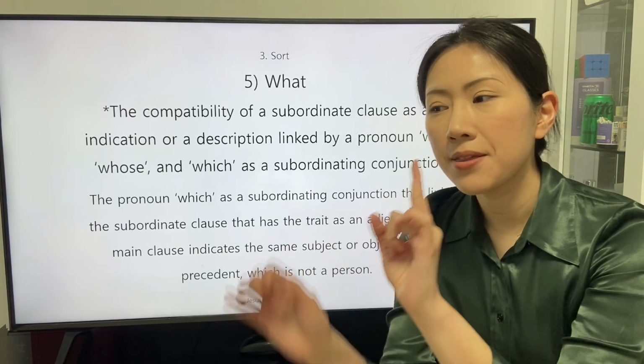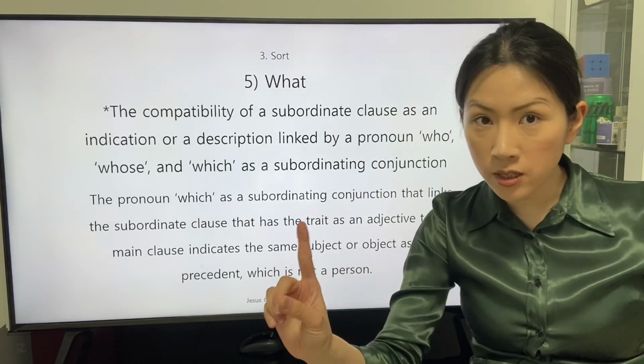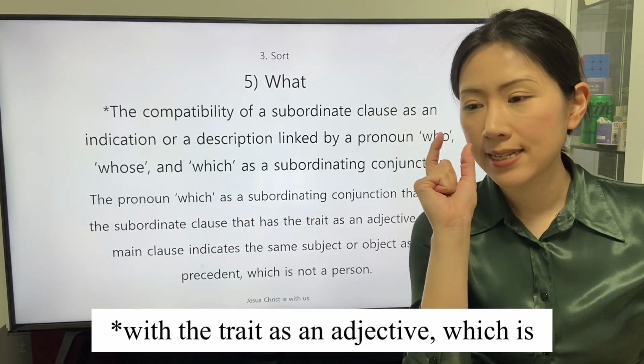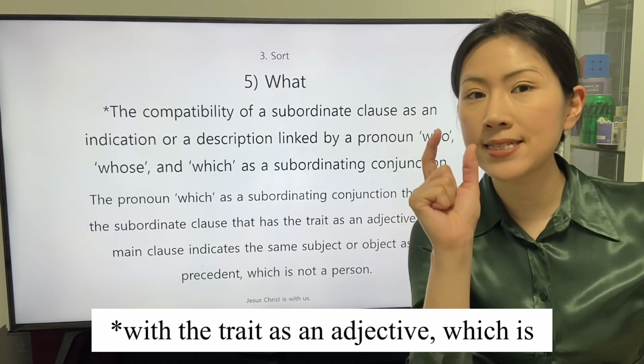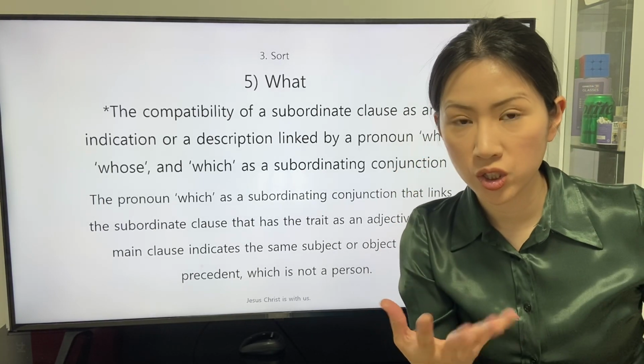The precedent that is not a person is described by the subordinate clause linked by the subordinating conjunction which.